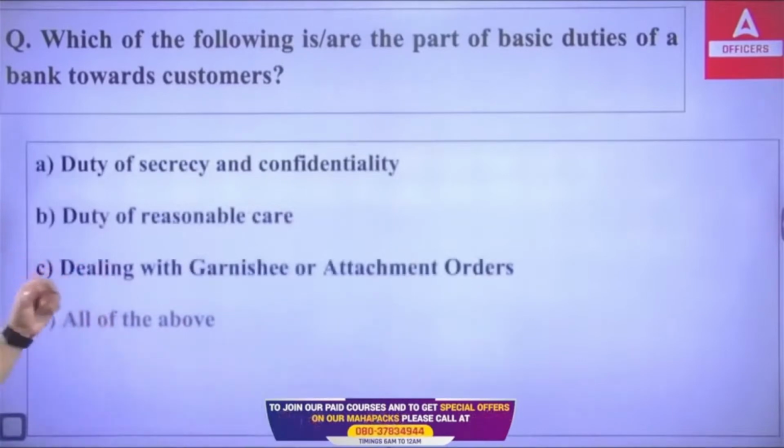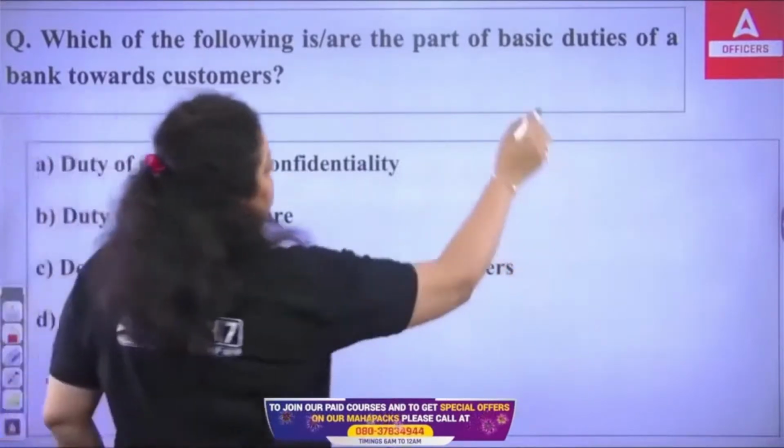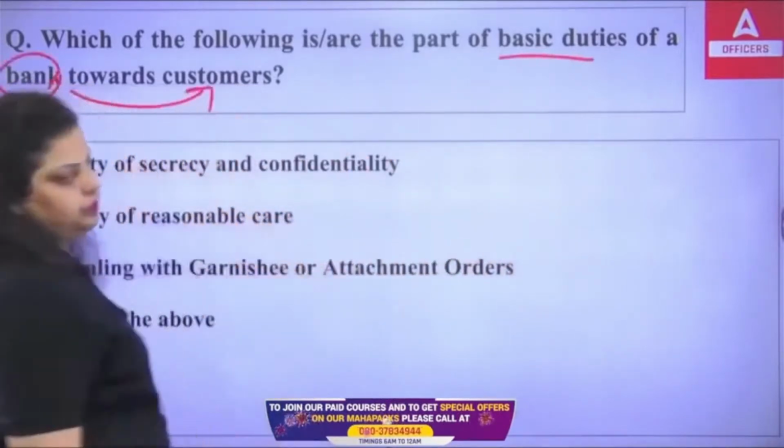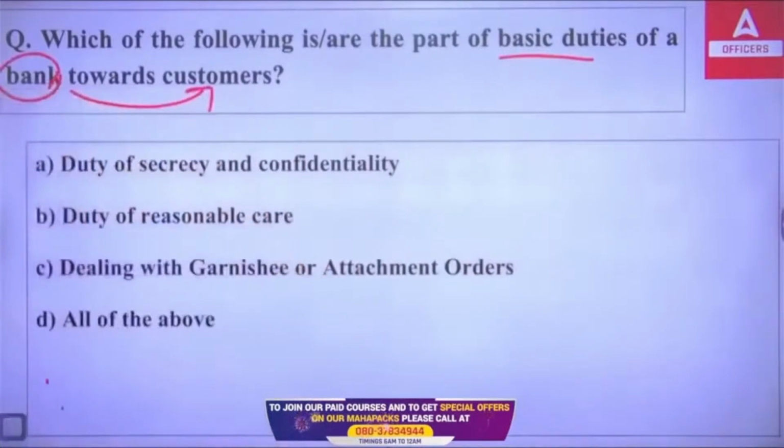Third, dealing with garnish or attachment order. Fourth, all of the above. So out of these particular duties, which of the following duty is the basic duty of a bank towards the customer? So bank has a duty of secrecy and confidentiality, is it?